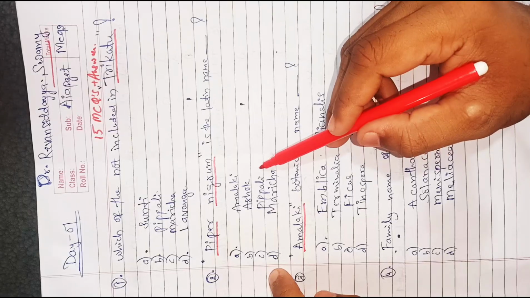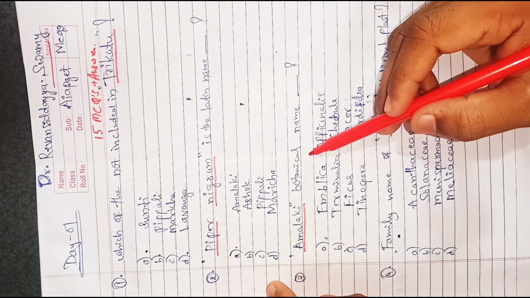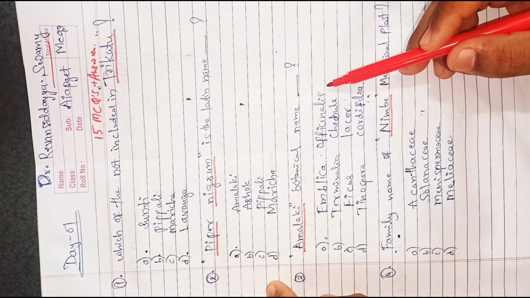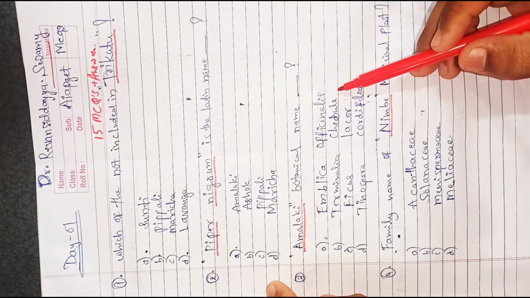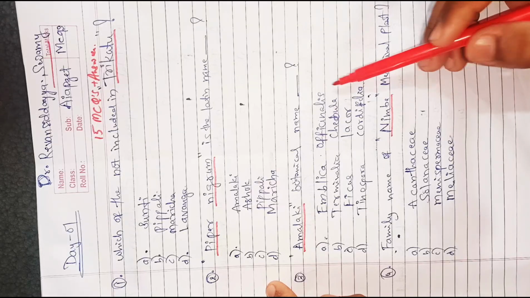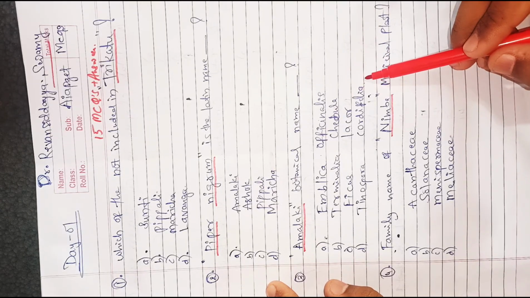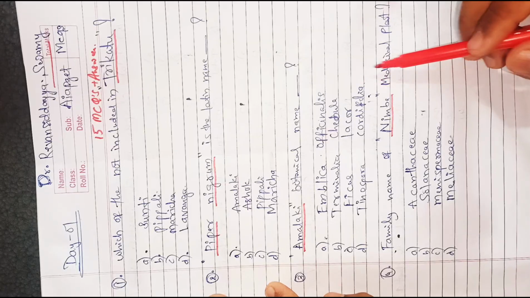What is the botanical name of Pipali, Ashoka and Amlaki? If you know, write in the comments. Next question, what is the botanical name of Amlaki? Options are Embelica officinalis, Terminalia cebula, Ficus lacure, Tinospora cardifolia. Correct answer is option A, Embelica officinalis. What are the common names of Terminalia cebula, Ficus lacure and Tinospora cardifolia? If you know, write in the comments.